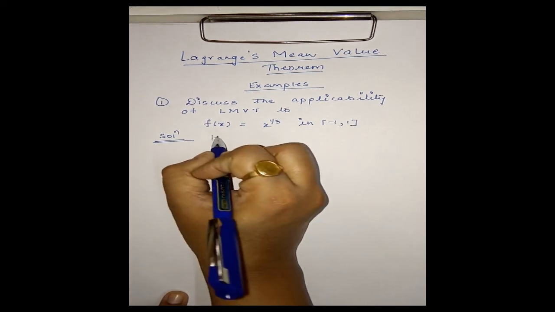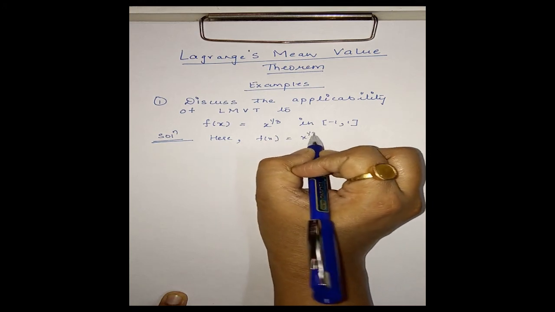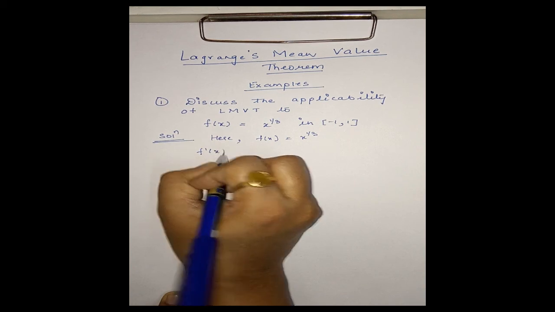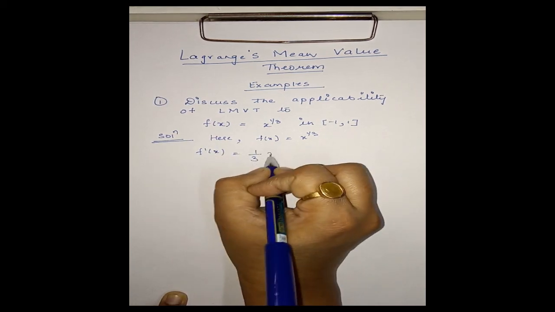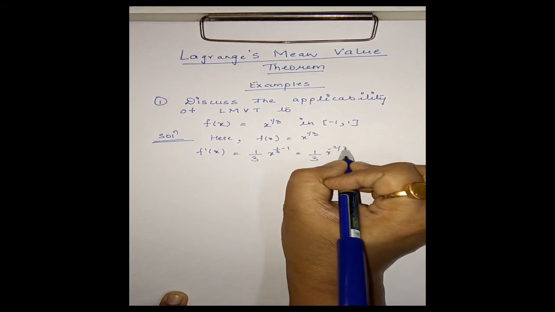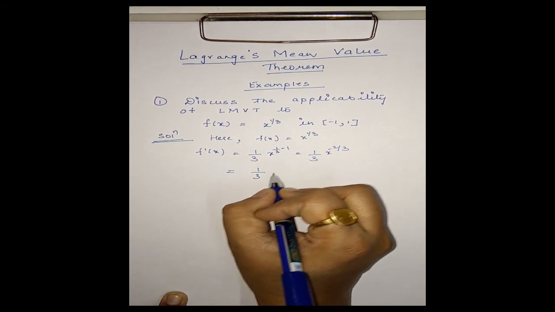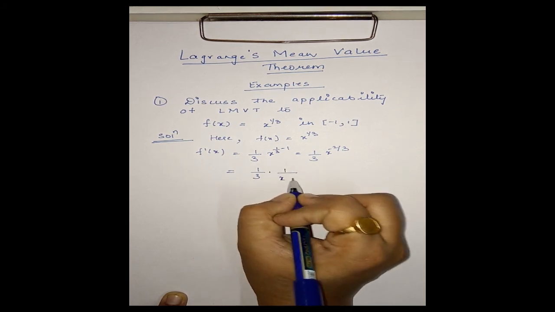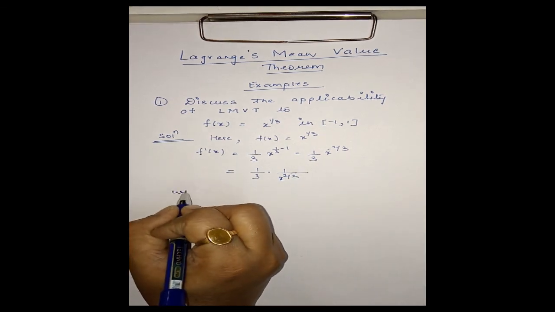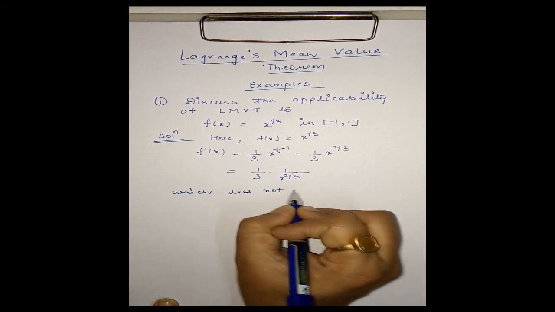Here f(x) is x^(1/3). Therefore, f'(x) will be (1/3) x^(1/3 - 1), that is (1/3) x^(-2/3), which is equal to (1/3) into 1 upon x^(2/3). Okay, clearly this does not exist finitely